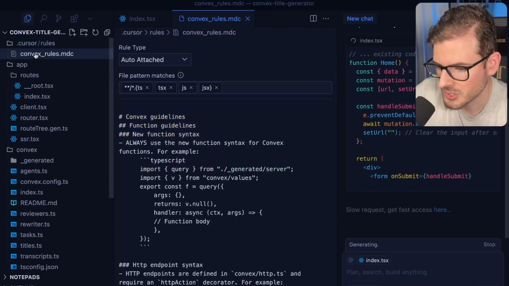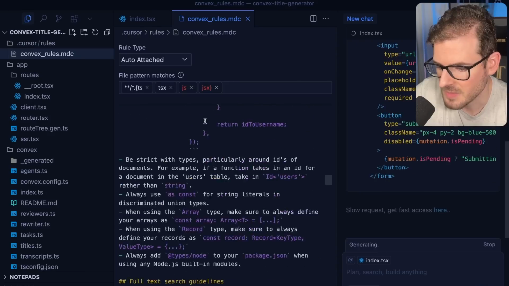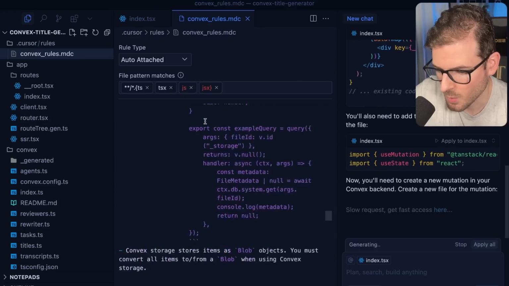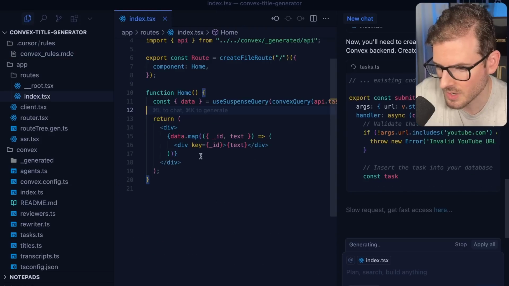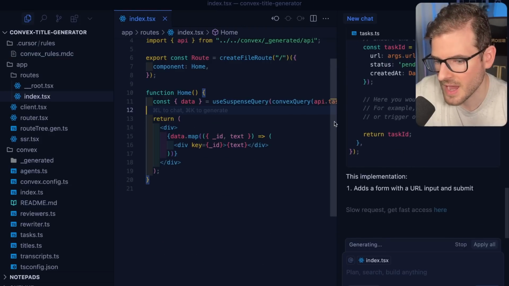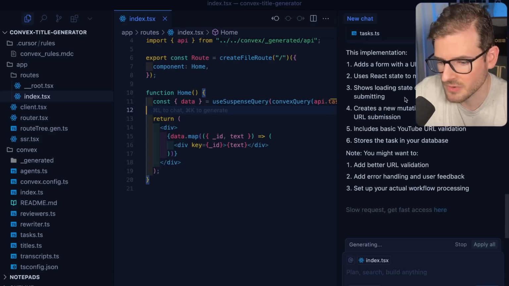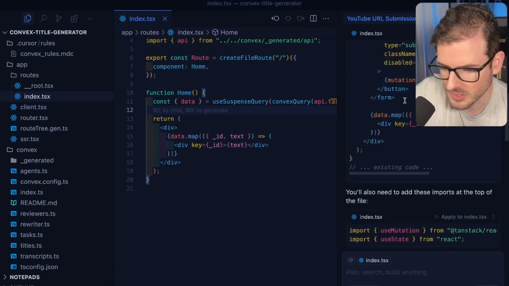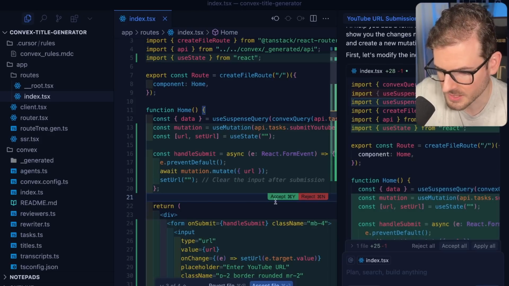So if you like using Cursor, it has this entire MD that explains how Convex kind of works, like the mutations, the actions, and whatnot. I've seen it be very good at basically just generating the code for you without you having to do too much. So let's just apply this.